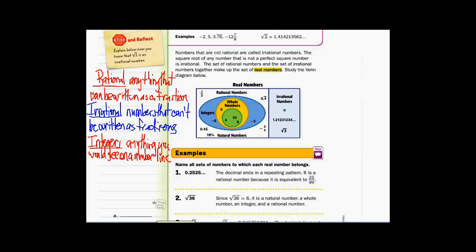After that, you've got your whole numbers. Whole numbers are 0, 1, 2, 3, 4, and on and on and on. Those are all the whole numbers. Now, natural numbers. Natural numbers are also thought of as counting numbers.